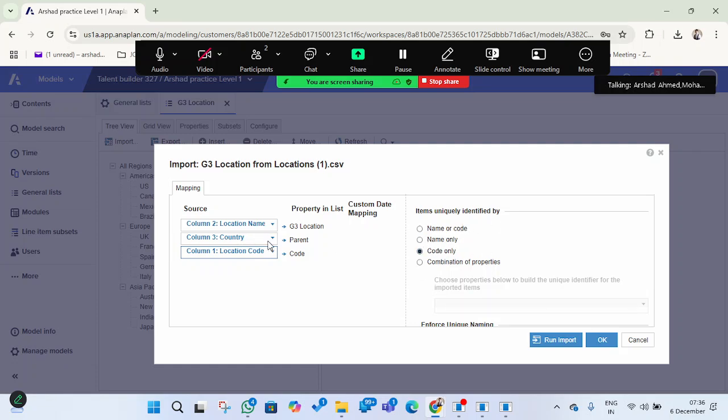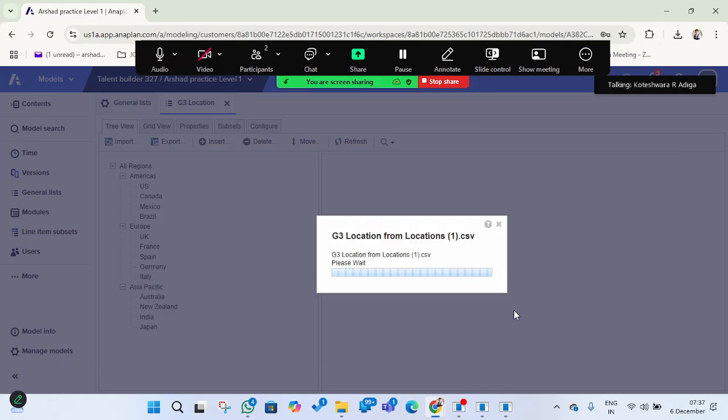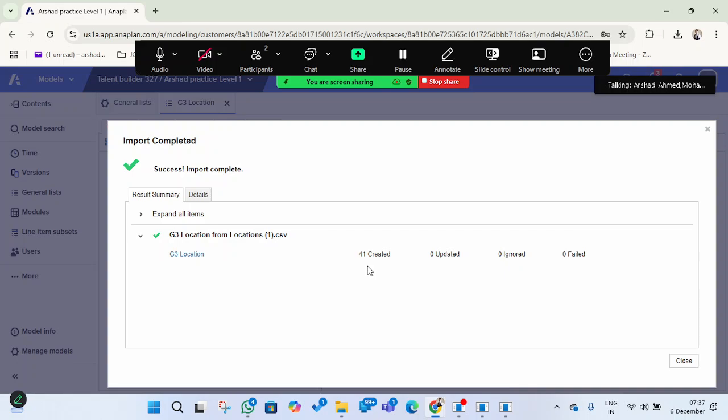Here we have a different unique identifier. If there are only names, it will be selected as name. Here we have a code, so we are selecting code only. There are combinations of properties, and in later classes I'll show you the use of this fourth option. Okay, we can run the import now. Yes, 41 locations were uploaded, so it is successful.